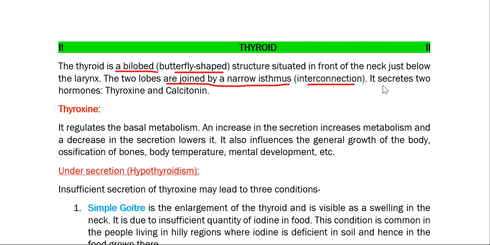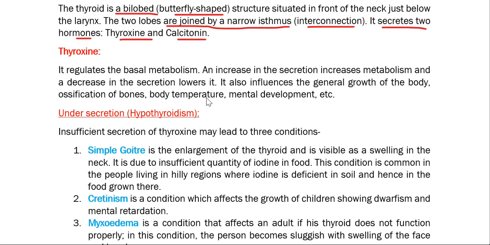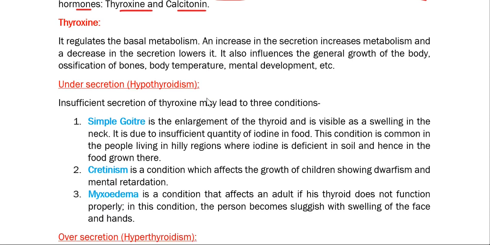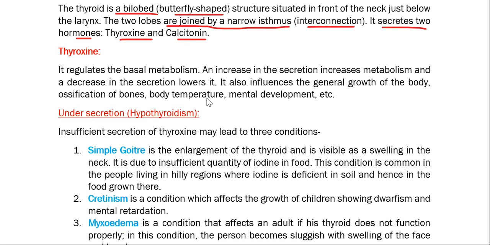Now this thyroid gland secretes two kinds of hormones. One is called thyroxine, another is called calcitonin. Now I am going to discuss the thyroxine and not the calcitonin, because thyroxine is the main important hormone coming out from the thyroid gland, and it is mainly regulating all kinds of important functions. So I'm just going to discuss this thyroxine part only.